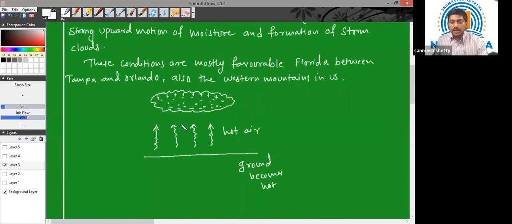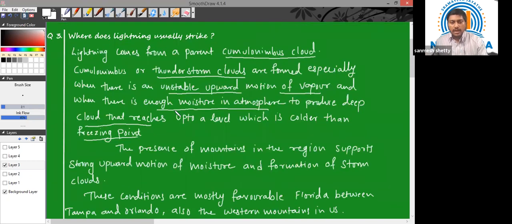Now if this water rises up to a certain height, and if at that height the temperature is below freezing point, then there will be a formation of tiny particles of ice, and again there will be friction and separation of charges and so on. So there should be enough moisture to produce deep clouds that reach up to a level colder than the freezing point.